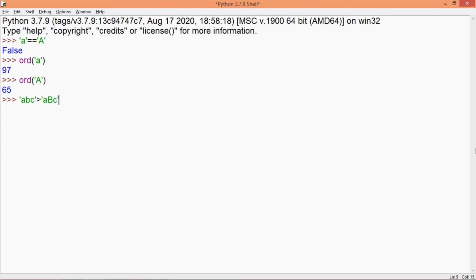So next it will check letter b. Now letter b's ASCII code, small letter b ASCII code is 98, which is greater than the ASCII code of capital B. So therefore the string abc is greater than the string written on the right hand side, which includes the letters a, capital B and then c. There can be different examples for it.